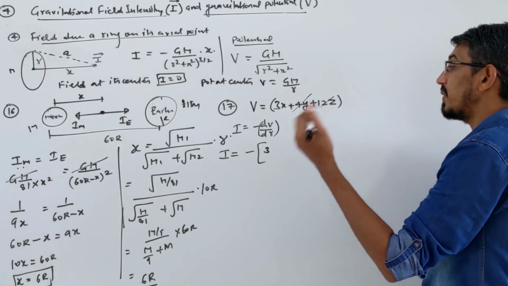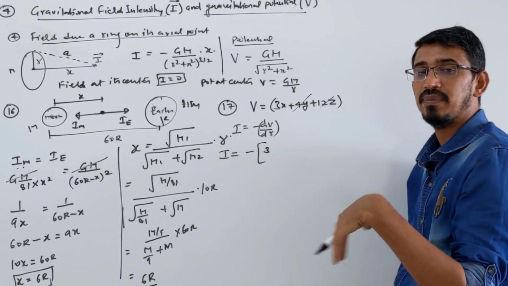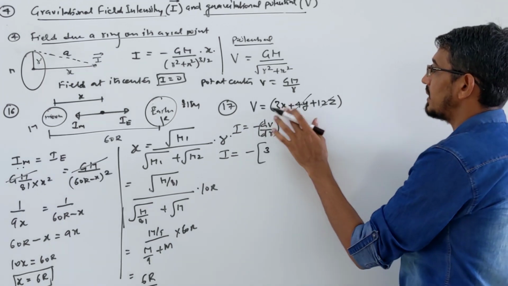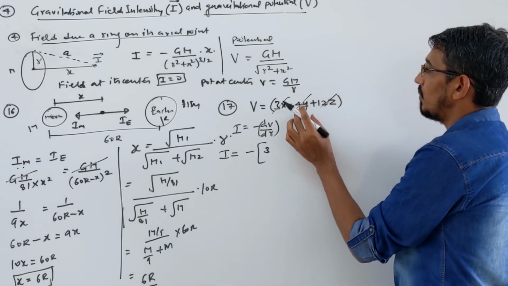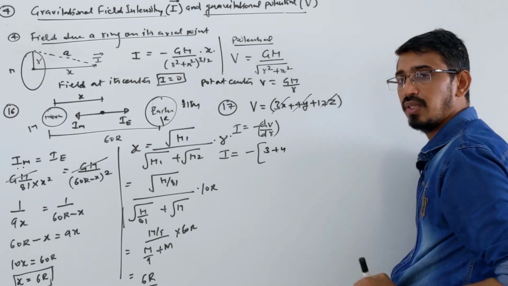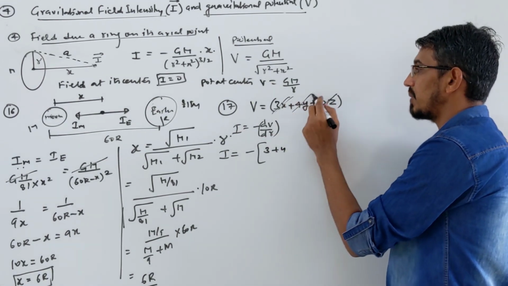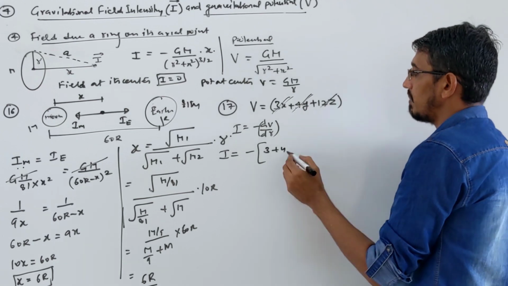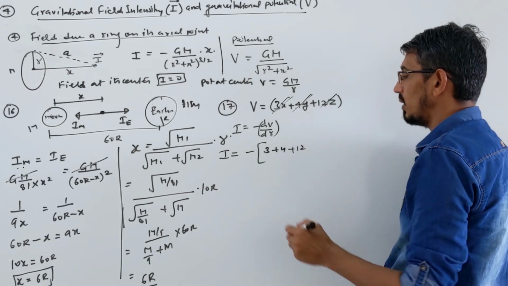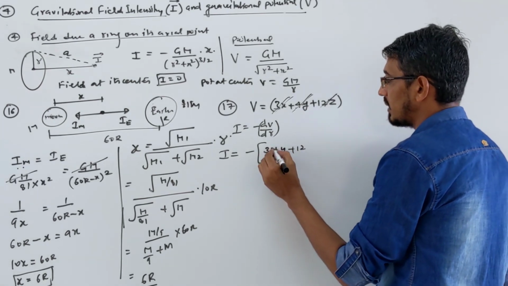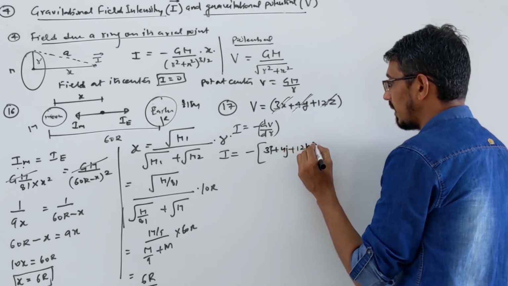Correct. Then I differentiate with respect to y, then I will keep x and z constant. If you take x and z constant, these two terms become 0, and 4y becomes just 4. Now we differentiate with respect to z, then x and y are constant, so these two terms become 0, and 12z becomes 12. You can always put the vector also, like this is i direction, this is j direction, and this is k direction.